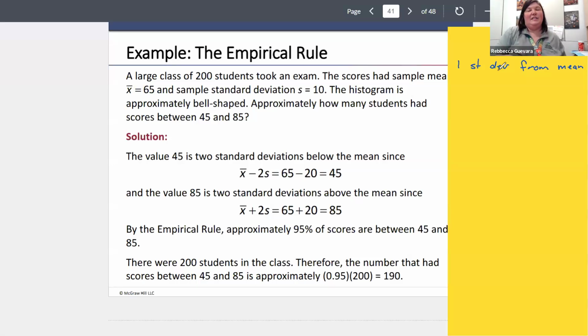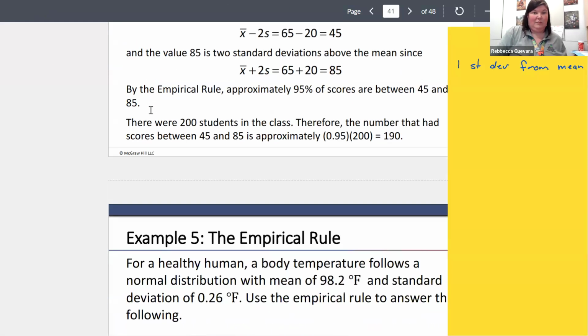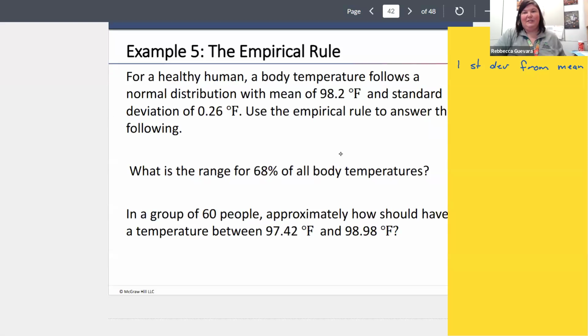So we know that 68% is considered one standard deviation from the mean. I've got to move my slide back in place. So what we're going to do is take our data. We have 98.2. I just have to remove one standard deviation, and then I just need to add one standard deviation. And that will give me the range where I expect 68% of all my body temperatures.